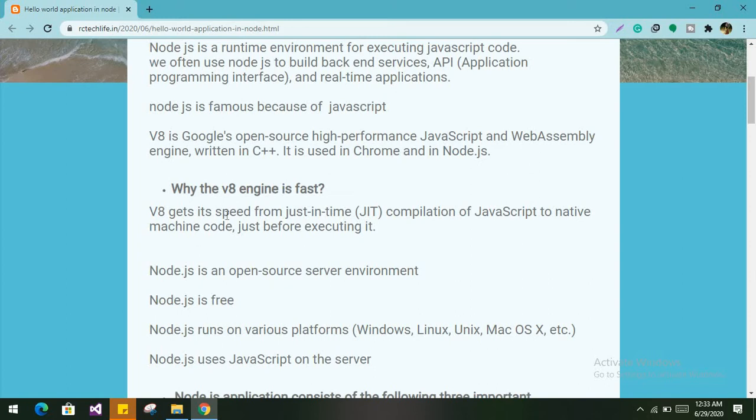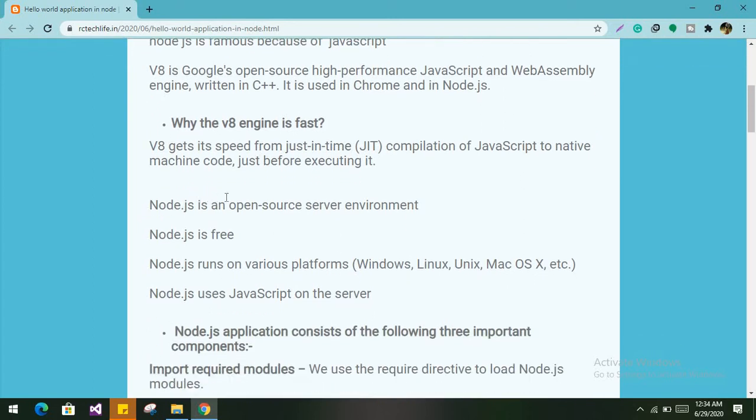V8 gets its speed from just-in-time compilation of JavaScript to native machine code just before executing, so that it executes our page or anything very fast.